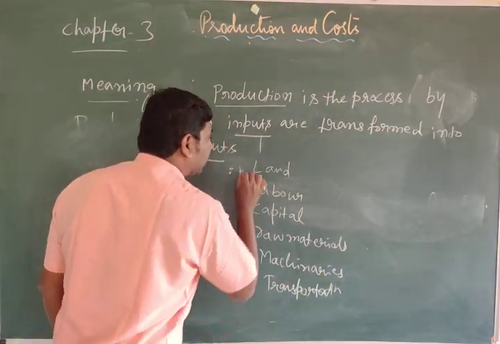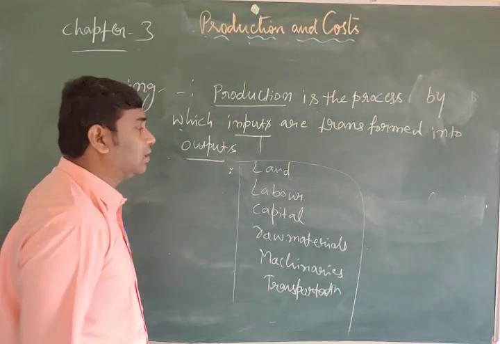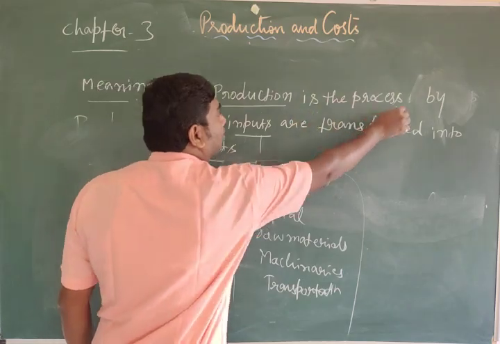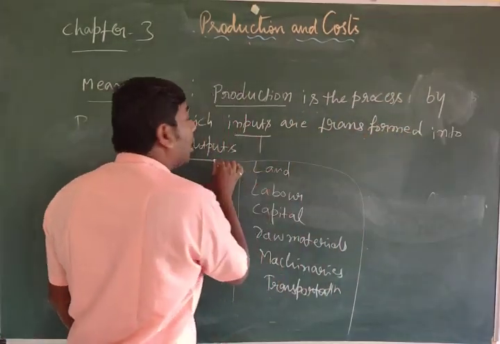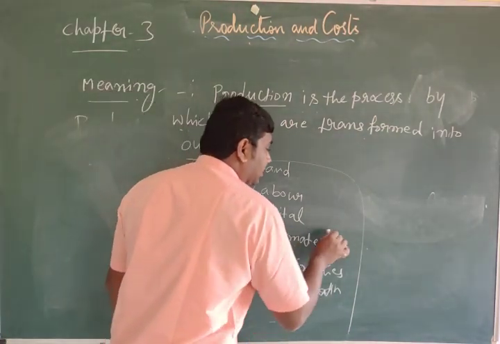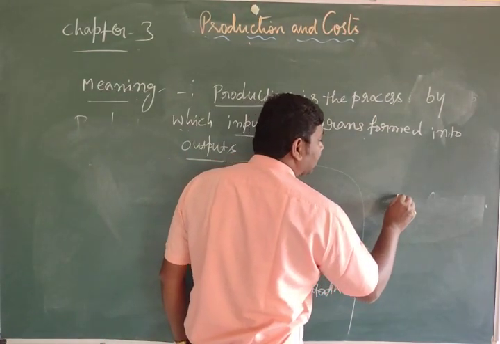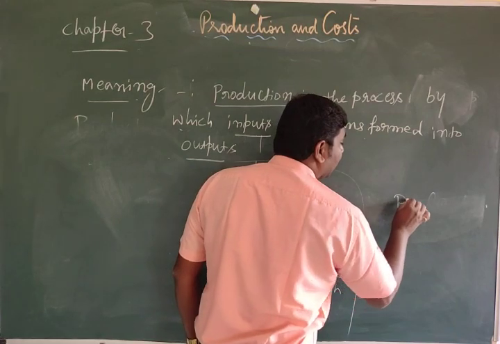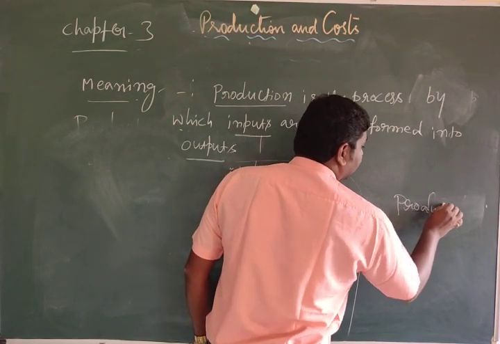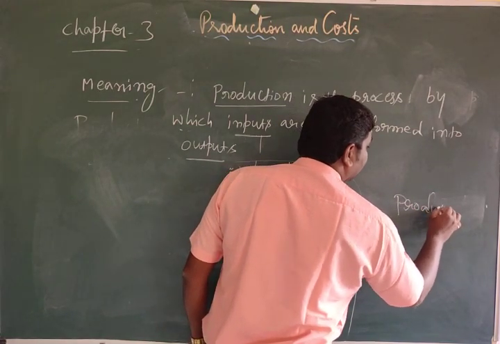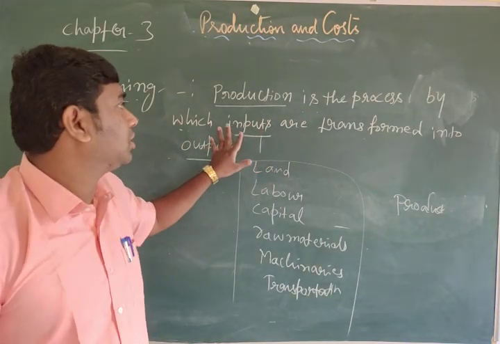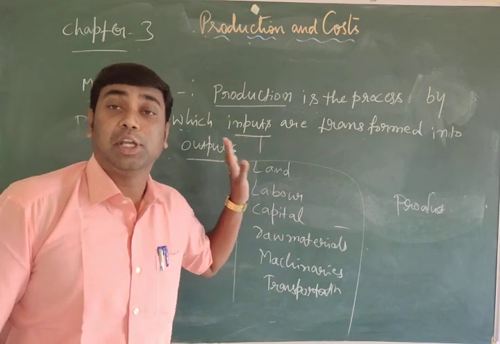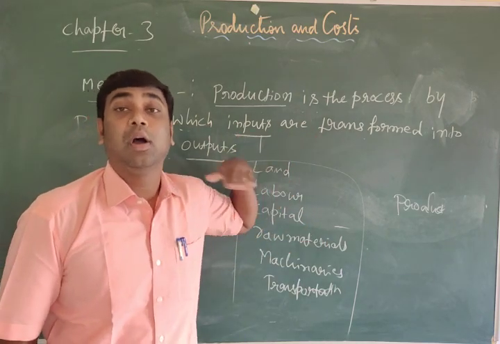These are all called inputs, right? Using this, what we get is called output, otherwise product. Simple. That is the meaning of production: the process by which inputs are transformed into output.